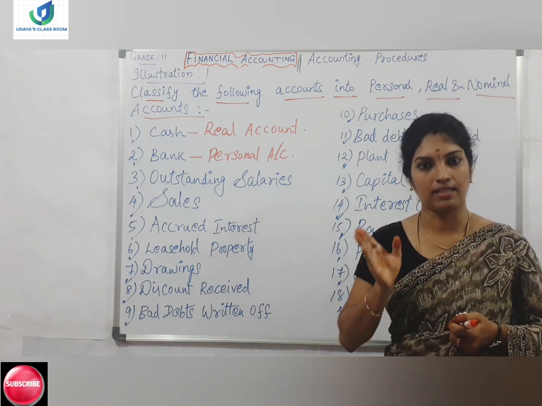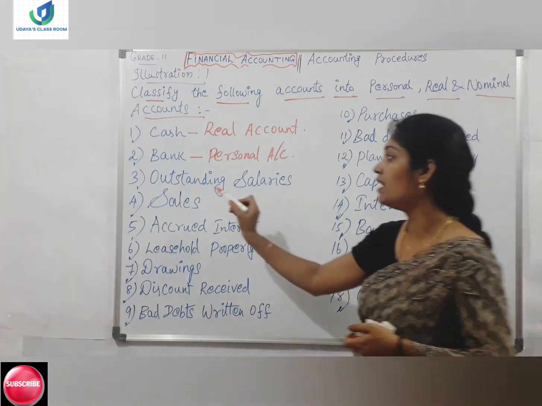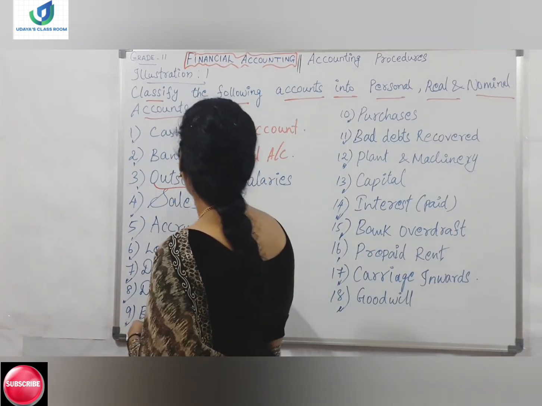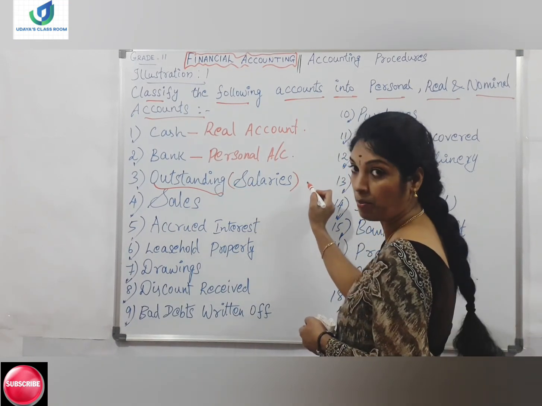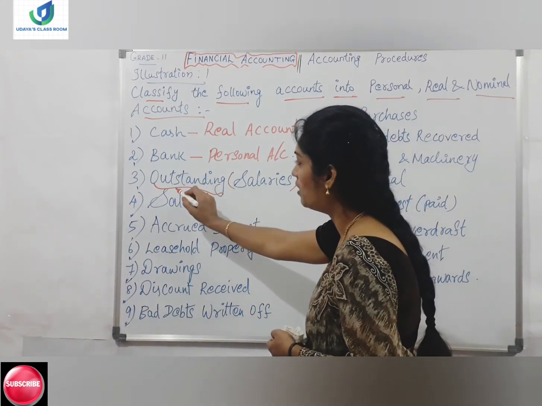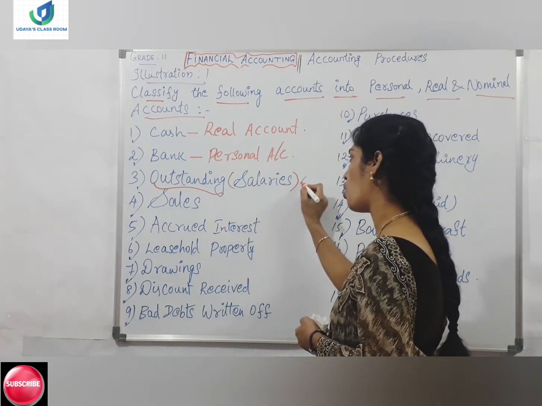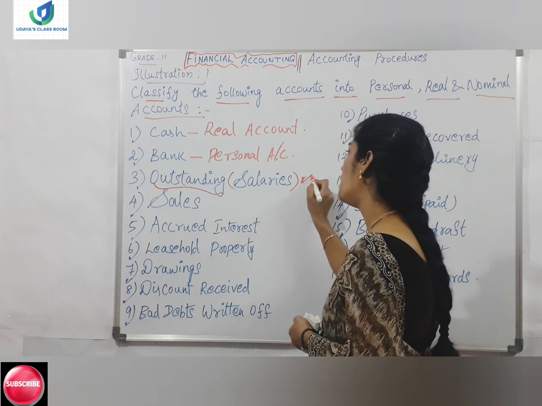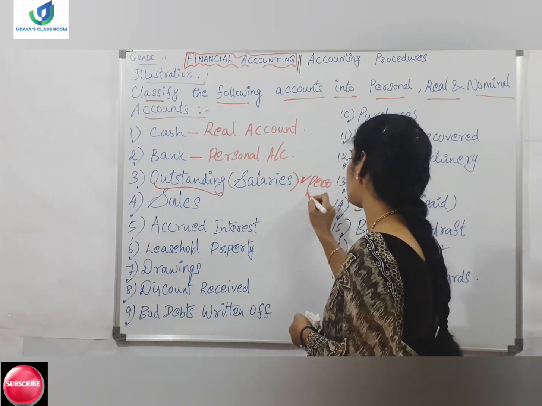So salary is an expense. In front of salary, outstanding is coming. If salary alone is there, we can write it as nominal account, but since the prefix is outstanding here, it is not a nominal account, it is a personal account.